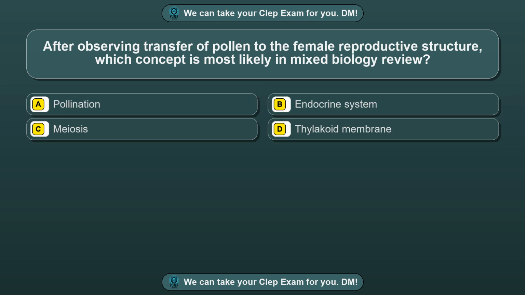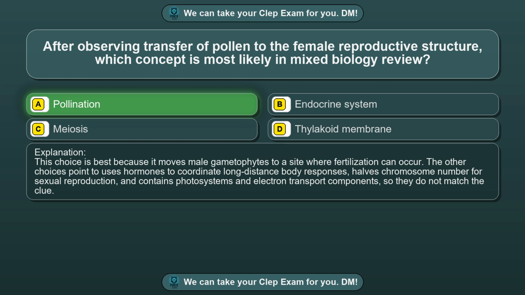Question 74. After observing transfer of pollen to the female reproductive structure, which concept is most likely in mixed biology review? Option A, pollination. Option B, endocrine system. Option C, meiosis. Option D, thylakoid membrane. The correct answer is option A, pollination. This choice is best because it moves male gametophytes to a site where fertilization can occur. The other choices point to uses hormones to coordinate long-distance body responses, has chromosome number for sexual reproduction, and contains photosystems and electron transport components, so they do not match the clue.